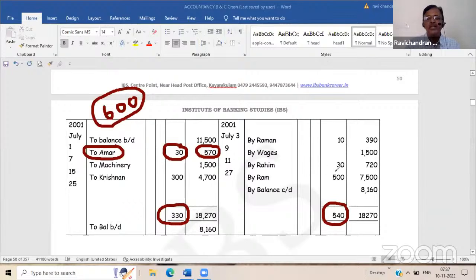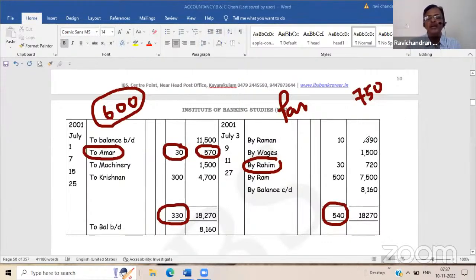Clear? Here we are making payment to Rahim because this is the payment side of the cash book. We have to make payment to the extent of 750. When we pay, he allowed us 30 rupees discount. He has given back 30 rupees, so we give only 720.